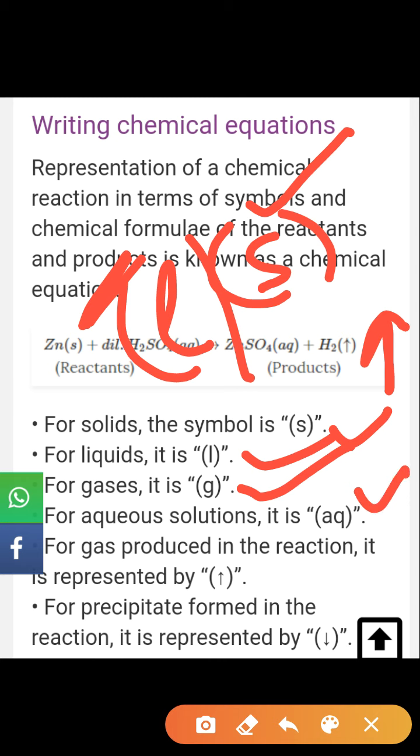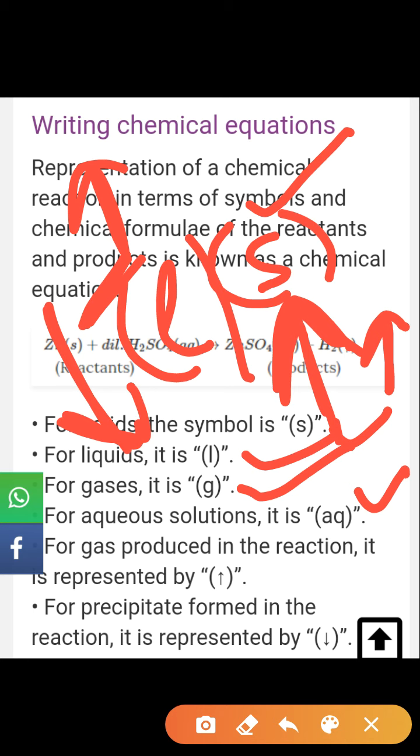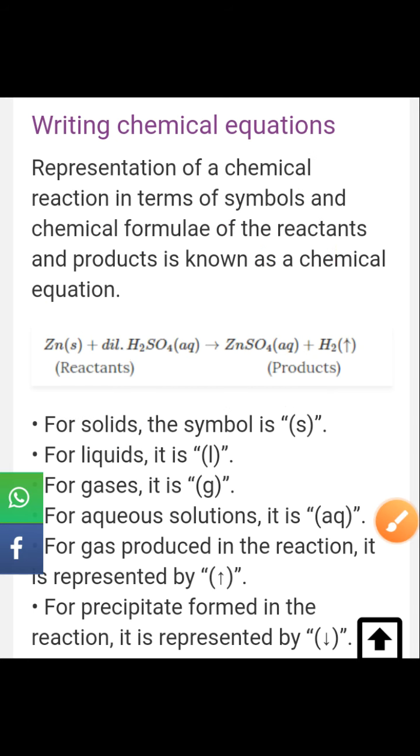For a gas produced in the reaction, we represent it with an arrow. Okay. When we are representing the gas, we write down the arrow. For a precipitate formed in the reaction, it is represented by an arrow pointing below. Okay, the direction will be changed. So this is the representation of solid, liquid, gas, aqueous solution, and formation of gases in a reaction.